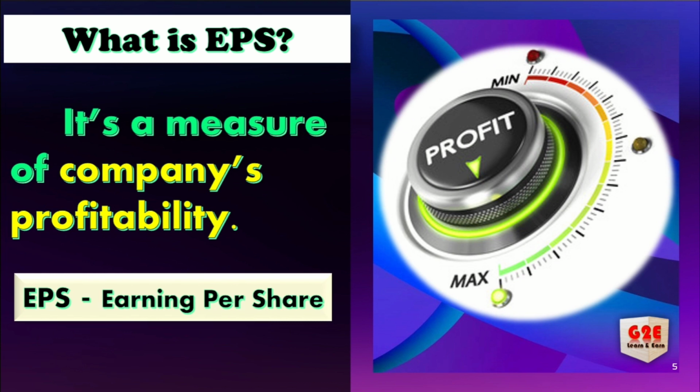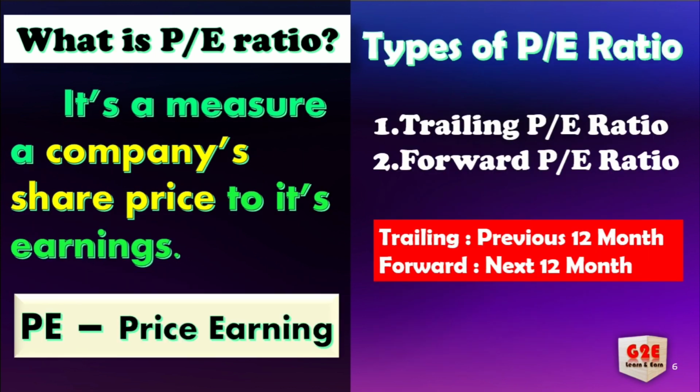For example, if I am an investor from the general public and I am going to purchase one stock of MR, how much profit will the MR company make? That is called EPS. So you can understand, right? If the investor is purchasing, what profit the company will make, that is called EPS.